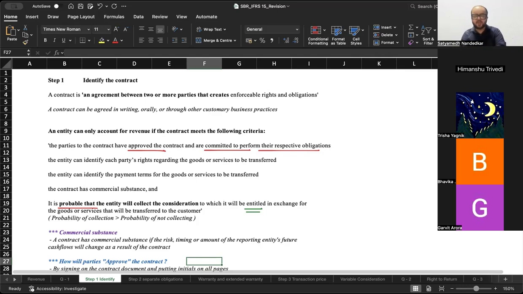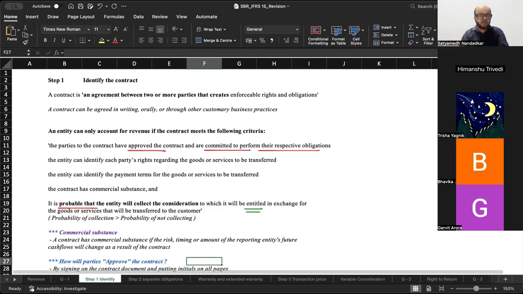The entity can identify each party's rights regarding the goods and services to be transferred. What does the other party expect? So, if I perform my service and I teach you, I expect you to pay me 10,000 rupees. So, I can identify my right. You can identify your right. What is your right? Your right is expecting the service of SBR coaching from me.